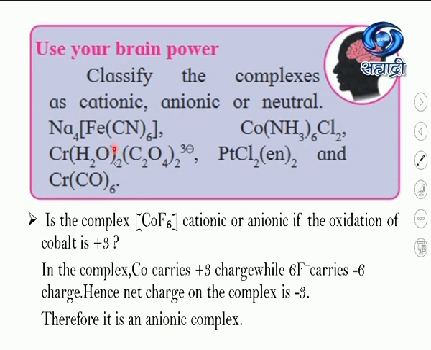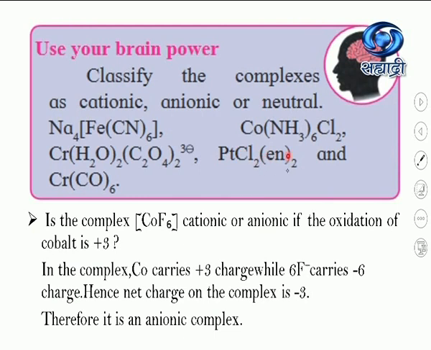In the third example, chromium is the central metal ion here, and water and oxalato ions are ligands, and it has a -3 charge. So this example comes under anionic sphere complexes.